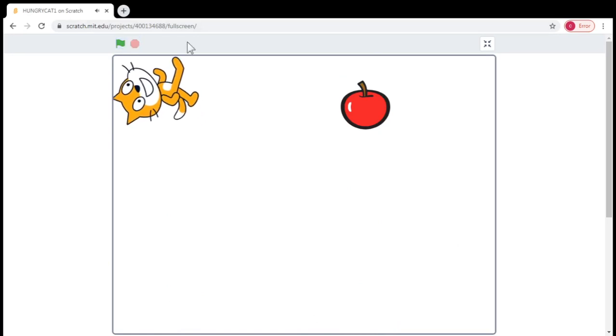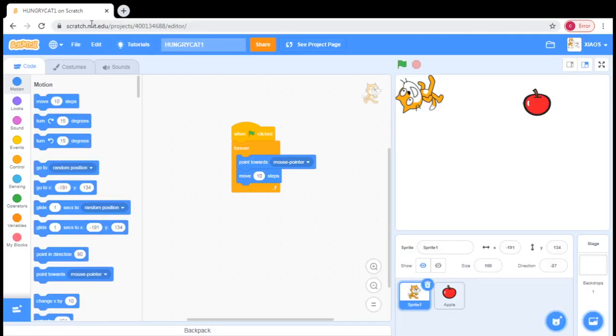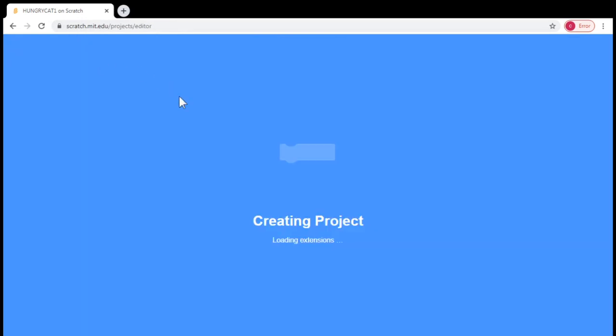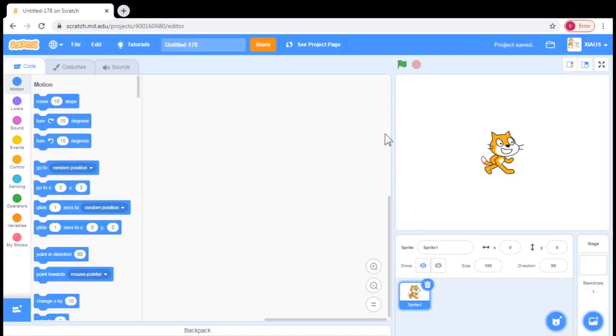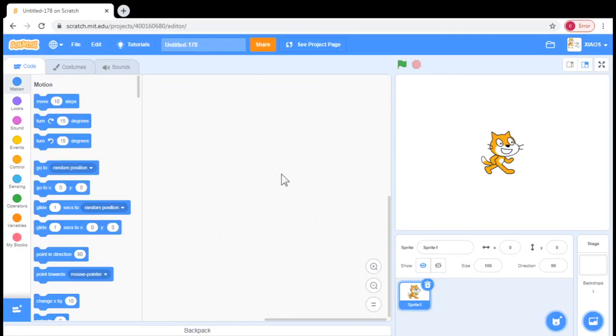Okay. So, I'm just going to start a new page. I'm just going to make a new page. Let's go create a new, we're going to get a new creating project. Okay. So right now, currently we have the cat. First, we're going to make it move.